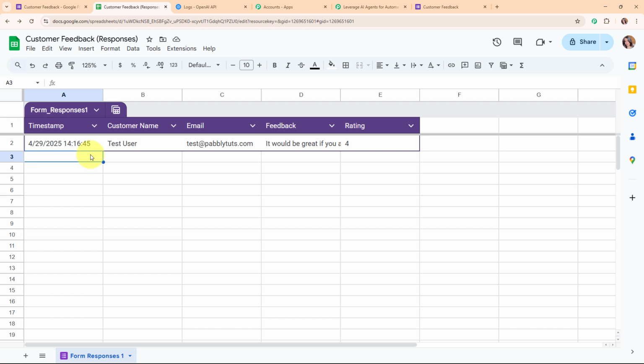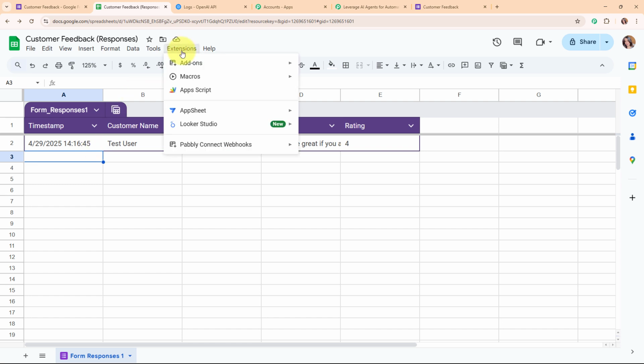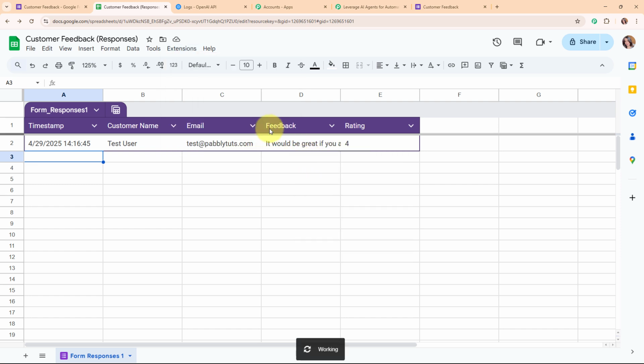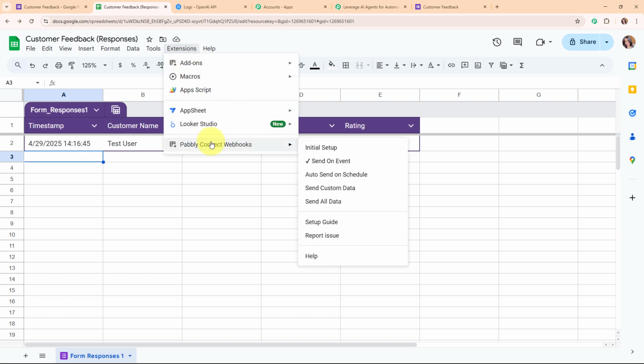Before moving back to Pabbly's workflow, you need to perform another very important step to completely connect your Google Sheets with Pabbly Connect. For that, you need to click on extensions, then click on Pabbly Connect Webhooks, and from here you need to turn on the send on event. By turning it on, whenever you receive a new response in your Google Sheets, Pabbly Connect is going to capture the response instantly and automatically. Alright, so here we have successfully turned it on. Let's go and check it. And here you can see we have received a tick in front of the send on event.